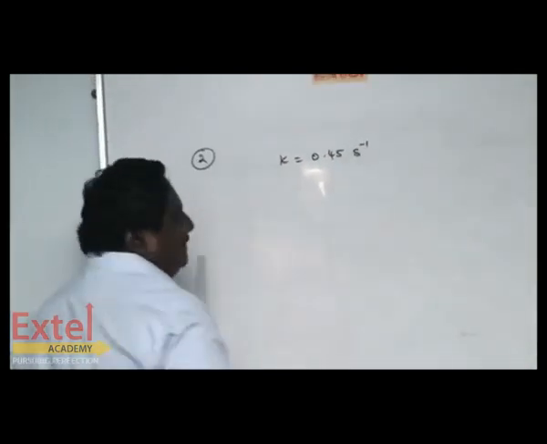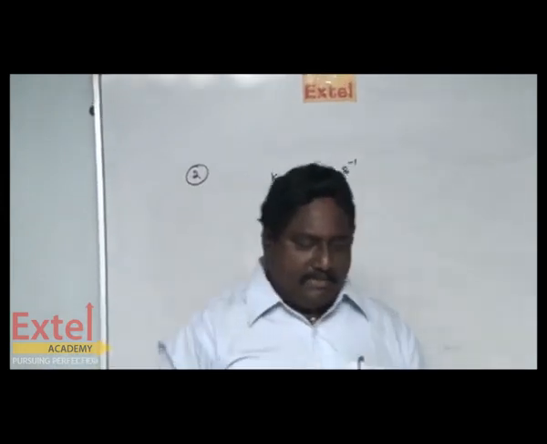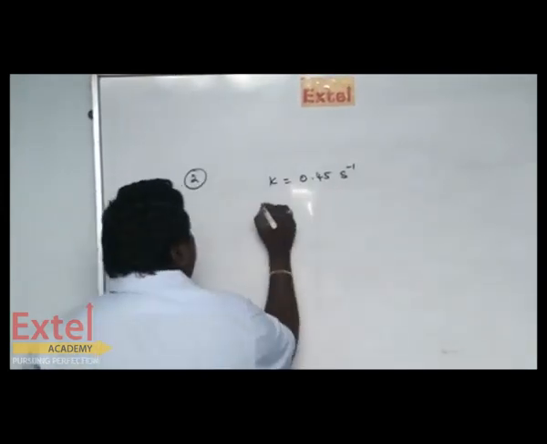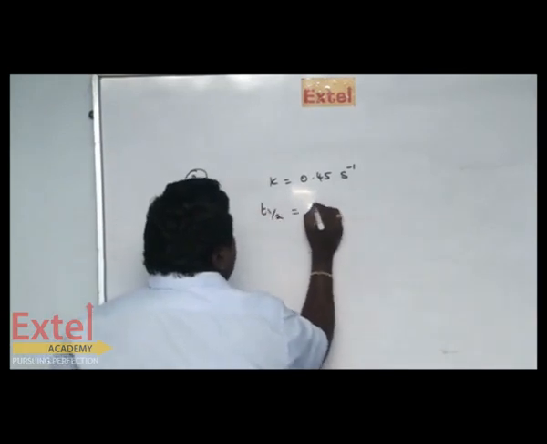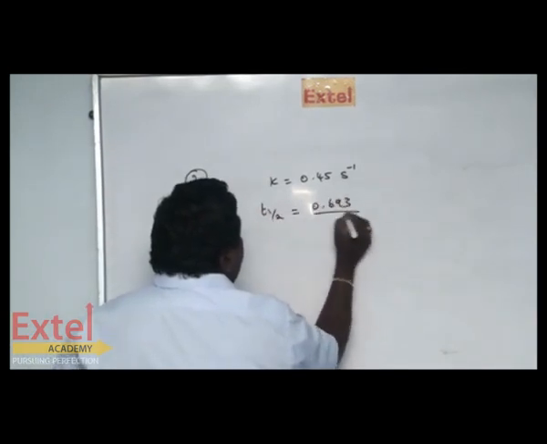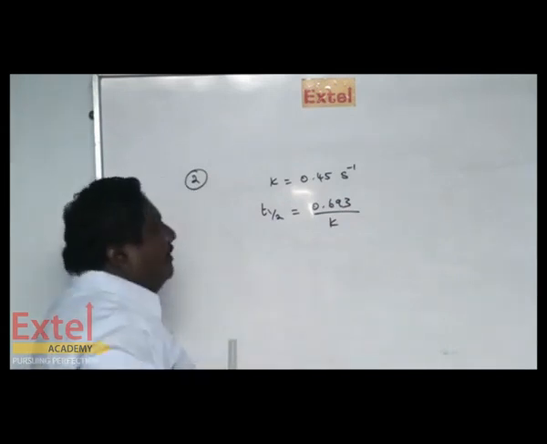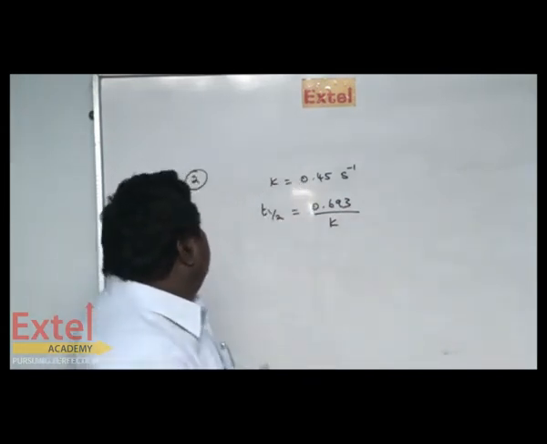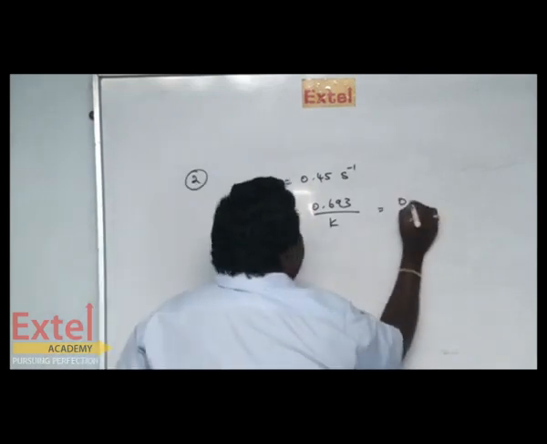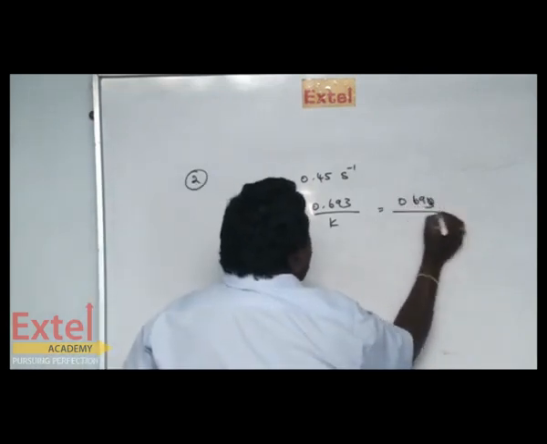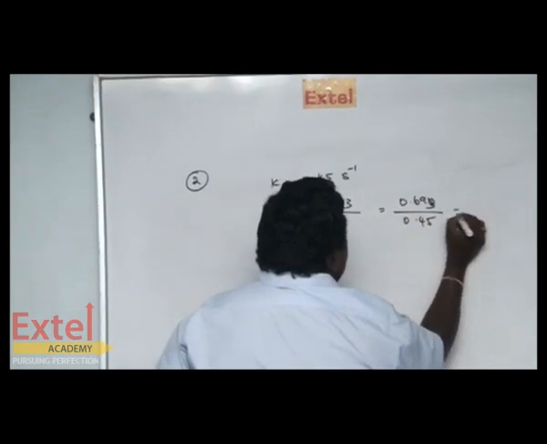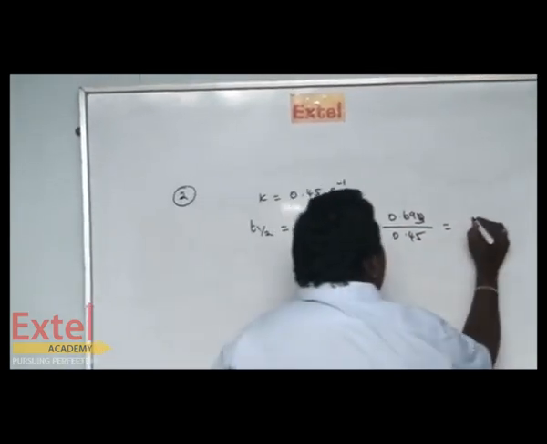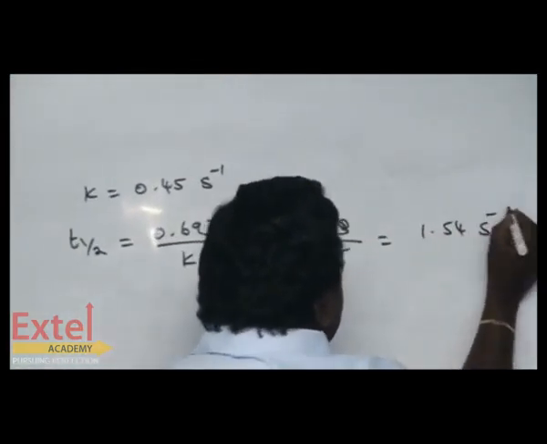Calculate the half-life period, that is, t half has to be calculated. What is the t half value? 0.693 by K. Substitute 0.693 by 0.45. The answer is 1.54.